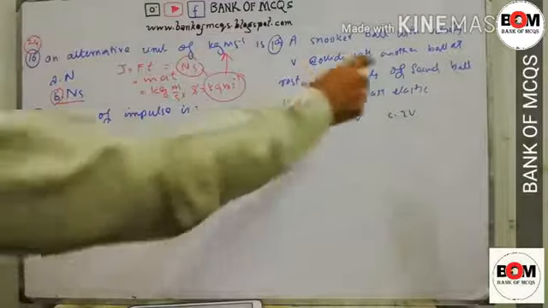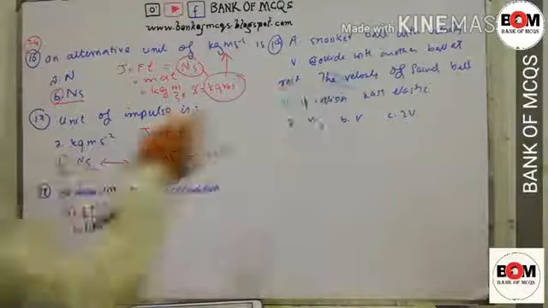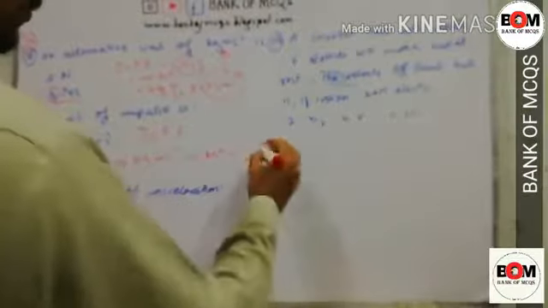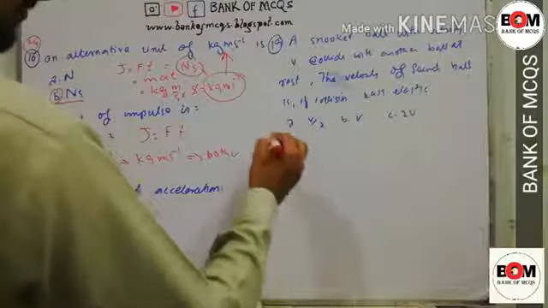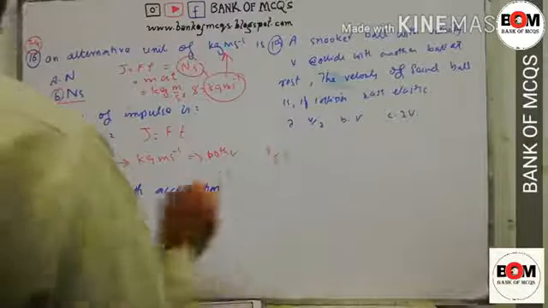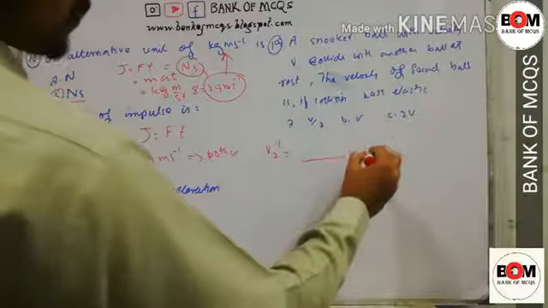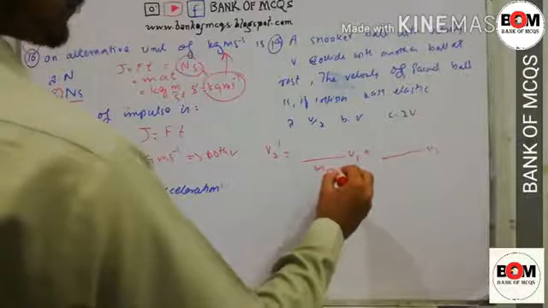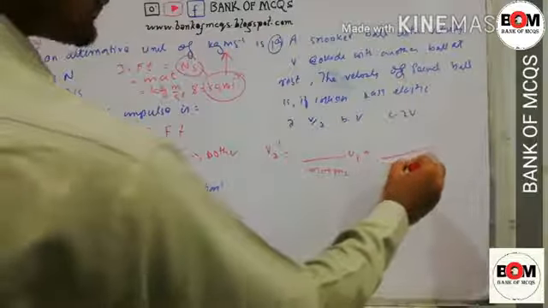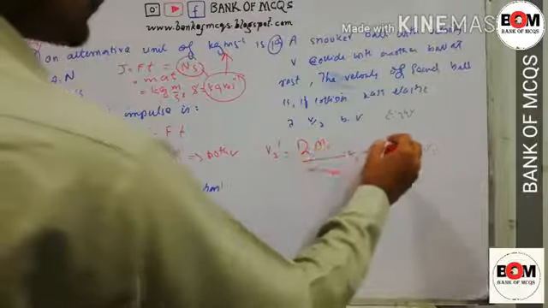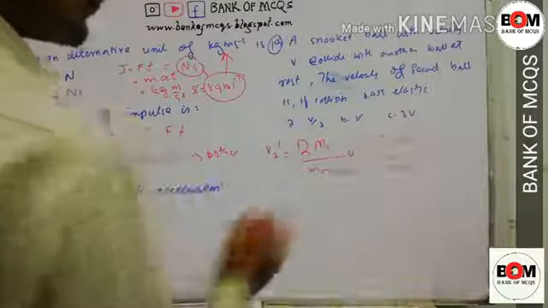The velocity of the second ball, if the collision was elastic. So we will write the formula for v2 dash, which is equal to (2 m1 v1 + (m2 - m1) v2) divided by (m1 + m2).